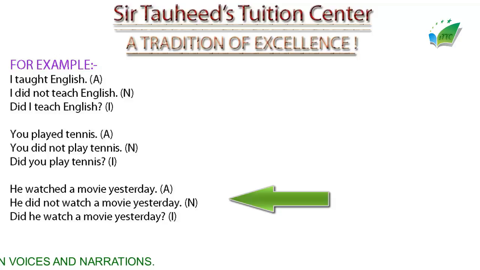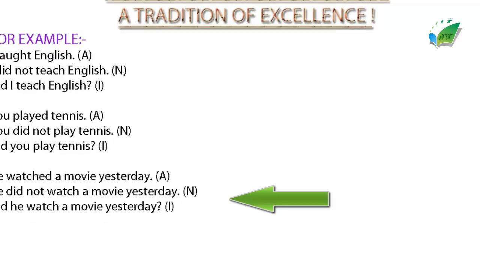To make it an interrogative sentence, we'll use did in the first place and then the subject. Did he? And then the first form of watch, and then object, and then completion, and in the end we will use an interrogative mark. This is an interrogative sentence.